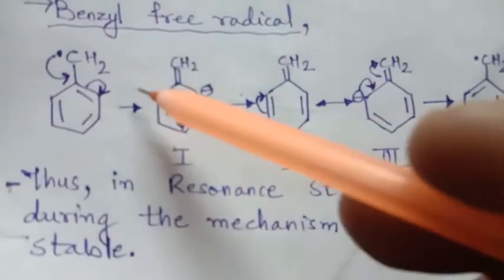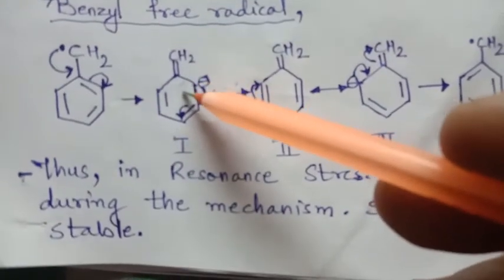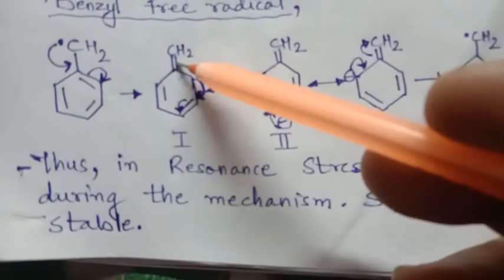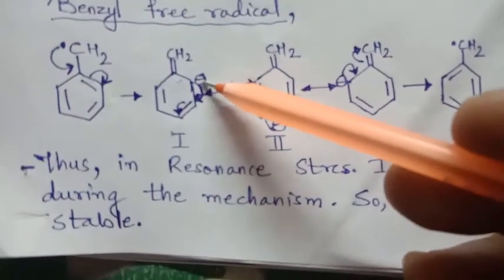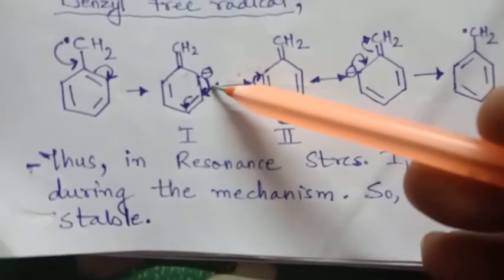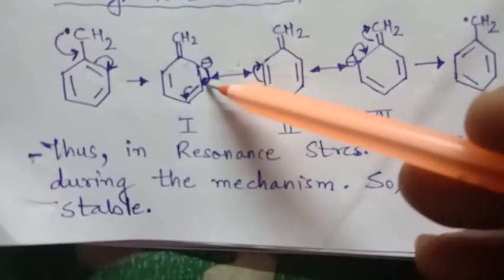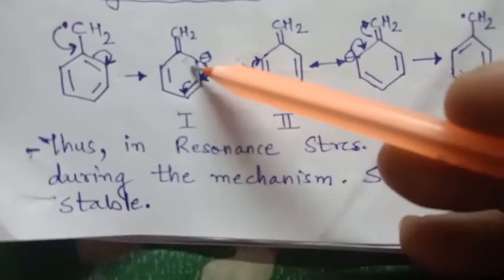So what happened here now? See, in this benzene ring, this bond is shifted here. It is a double bond and it will now acquire the charge here, right? And now this charge will go on this. So there will again be formation of a bond.